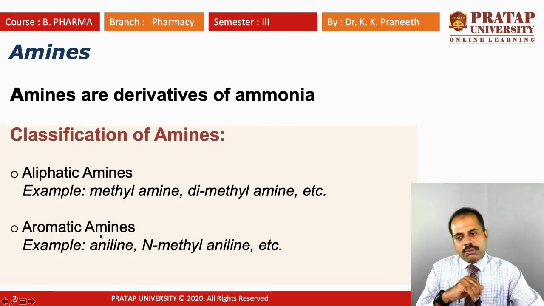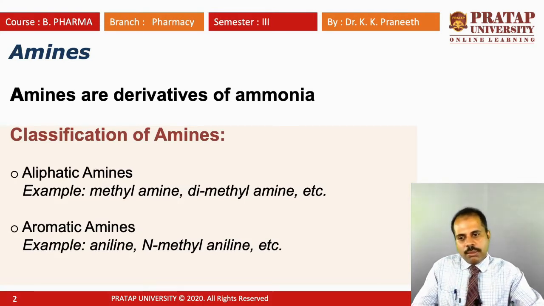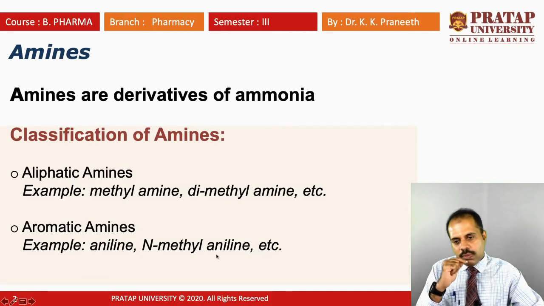So aromatic amines have a benzene ring or aromatic ring in the amine. For example, aniline is a benzene ring containing an NH2 group. N-methylaniline has a CH3 group also, and is classified as aromatic because it contains an aromatic ring.